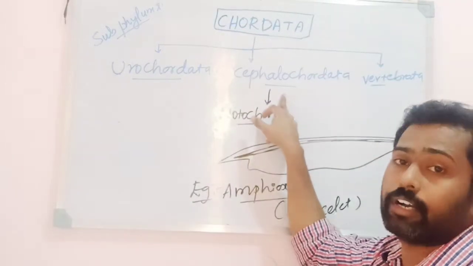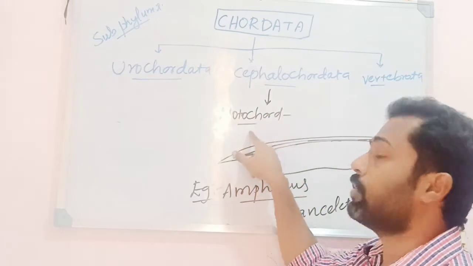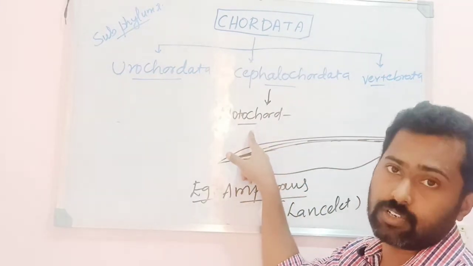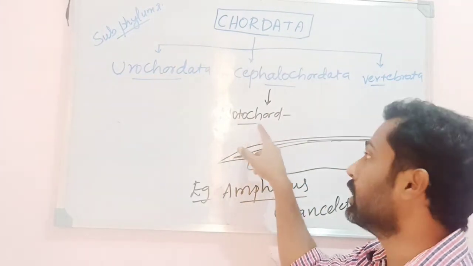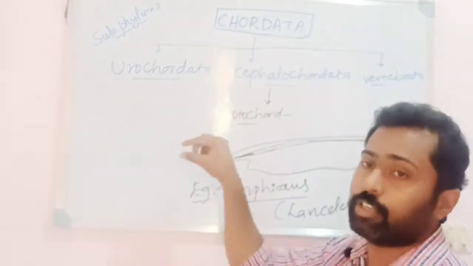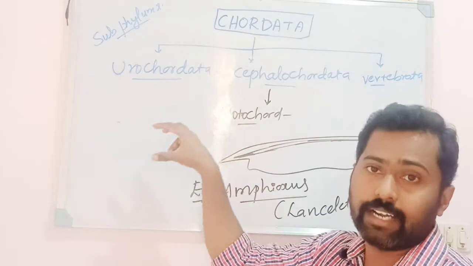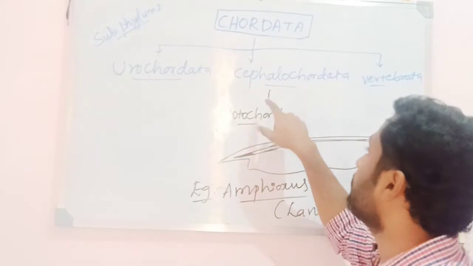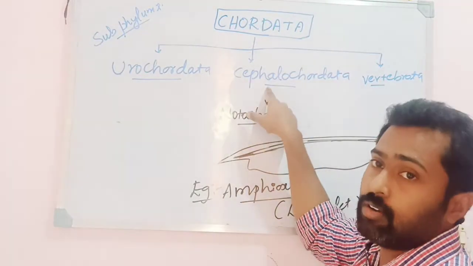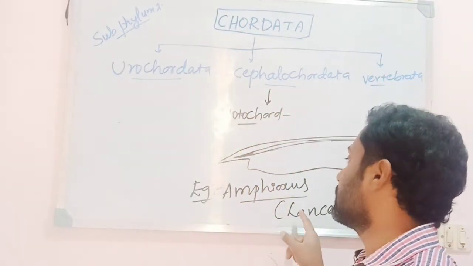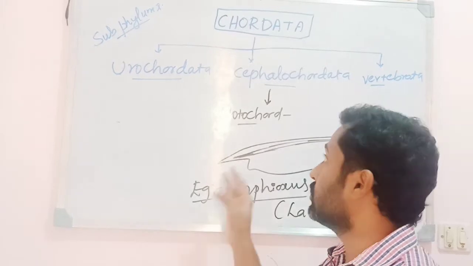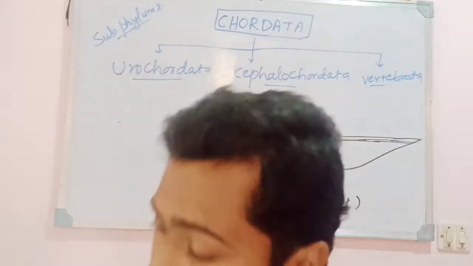But in the case of Cephalochordata, the notochord is found throughout the length of the body, even in the adults. The adults also show the notochord, and that notochord extends beyond the head portion, at the anterior region of the body. So hence they were named Cephalochordata. For example, Amphioxus or the lancelet animal. Okay, so this is about the second subphylum, Cephalochordata.